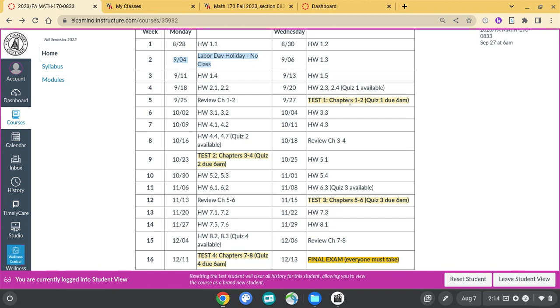But you do have a time limit once you open up the test. You only have 2 hours to take it. You also have only 1 submission, unlike the quizzes where you have 100 submissions. The way it works is when you submit your answer to a problem and move on to the next one, you won't be able to go back to the previous problem. So make sure to double check your answer for the current problem before moving on.